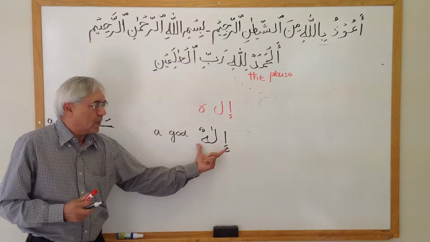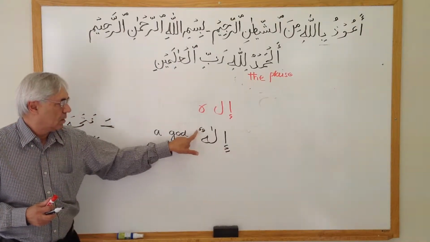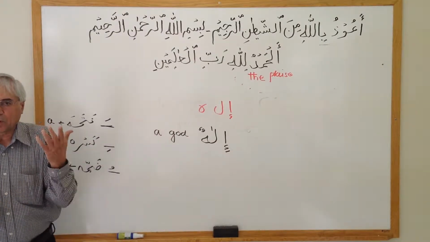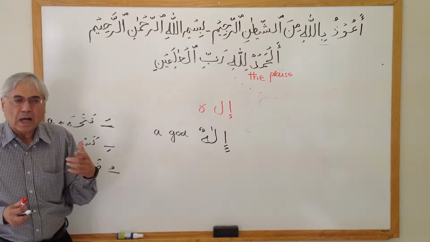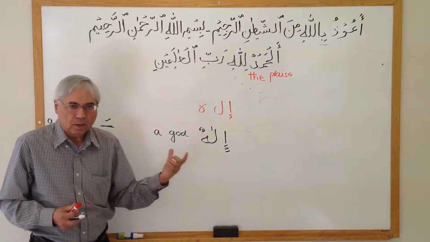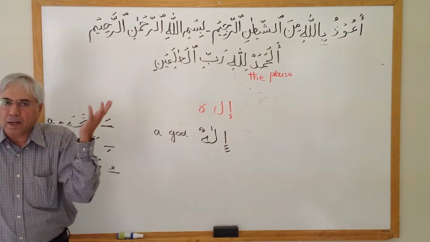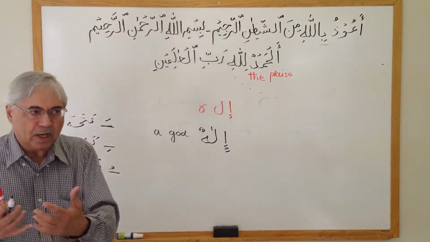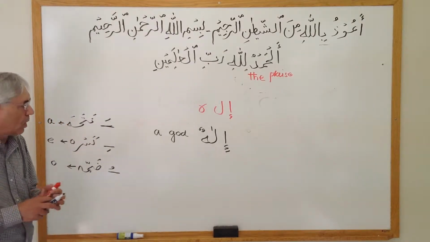Remember that whenever you have a noun with two dhammas at the end, on the last letter, it brings "a". Kitabun, a book. Hamdun, a praise. Ilahun, a God. It could be any God. It could be an idol. It could be your desire or anything that you are attached to. It's Ilahun.